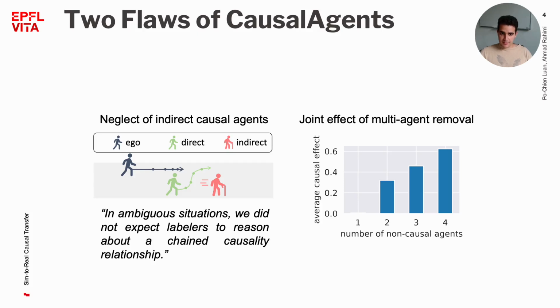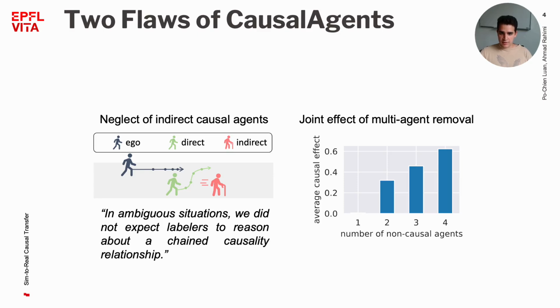On the left, we show an example. The elderly pedestrian in red causes the green pedestrian to reroute upwards, which in turn forces our ego agent to slow down. If the red pedestrian weren't there, the green would proceed straight, and the ego agent wouldn't need to adjust their pace. Another limitation of Waymo's evaluation is how it handles agent removal.